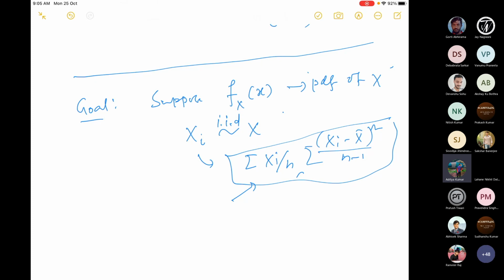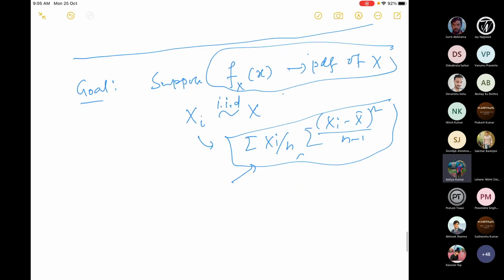In fact, the whole theory of statistics is about that. If I know the PDF, then in a classroom situation, we want to see that if X has a certain distribution, suppose it is normal, then what happens to the PDF or the mean or the variance of these random variables. But in a practical situation, we do not know the PDF.